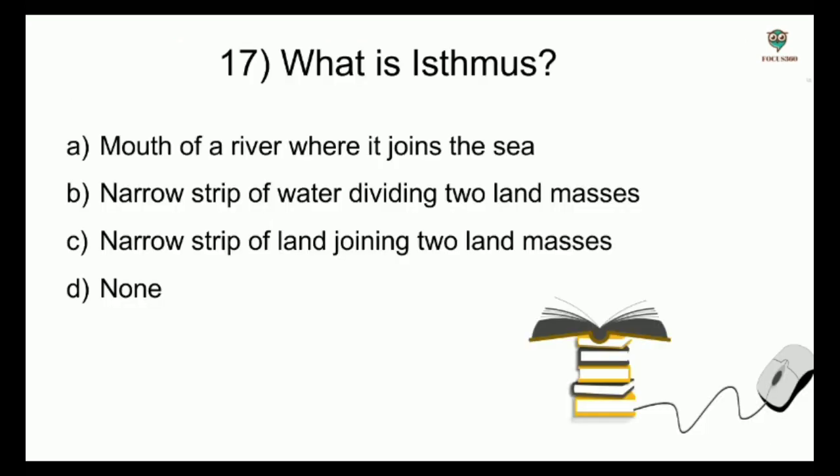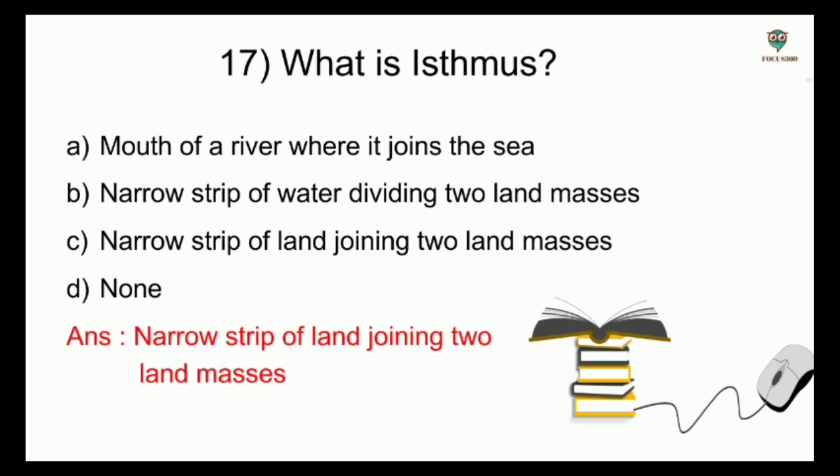What is an isthmus? Options: mouth of a river where it joins the sea, narrow strip of water dividing two land masses, narrow strip of land joining two land masses, none. And the answer is narrow strip of land joining two land masses.